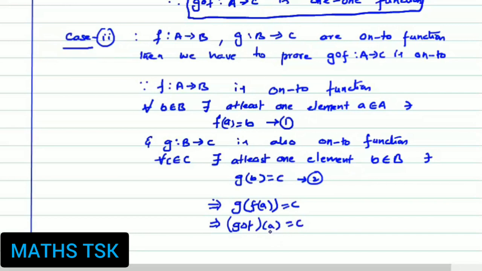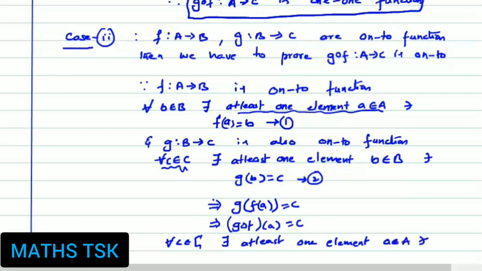Now look into the characteristic of a and c. Where is a? At least one element a belongs to A. What is c here? For each c belonging to C. So look here, for each c belonging to C, there exists at least one element a belonging to A, such that what we proved? g∘f(a) is equal to c.